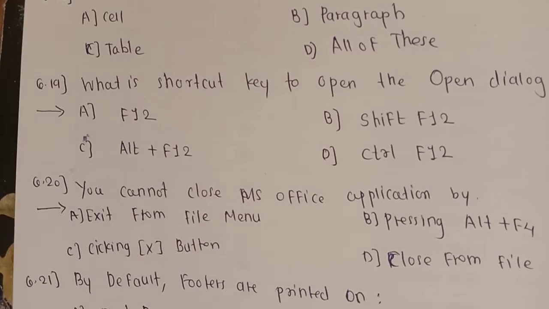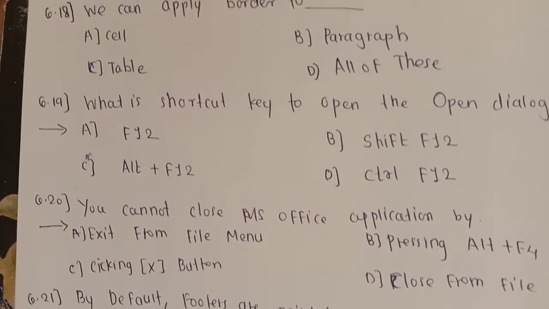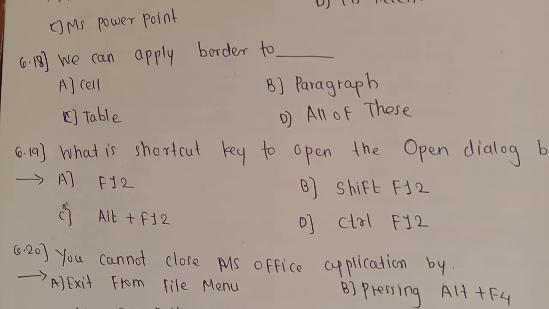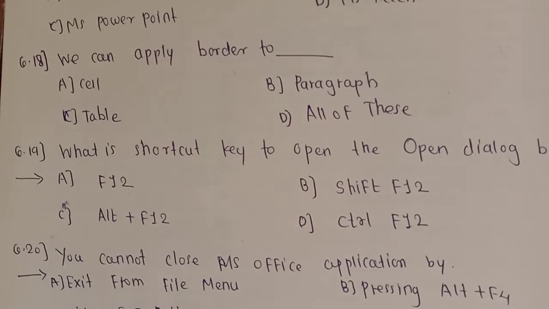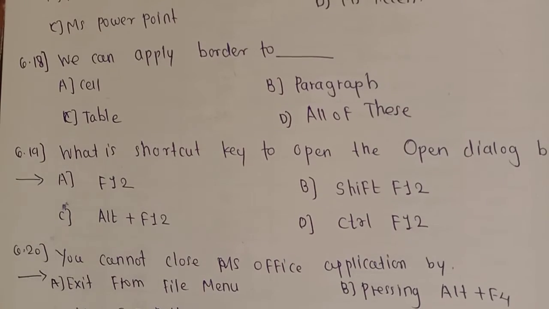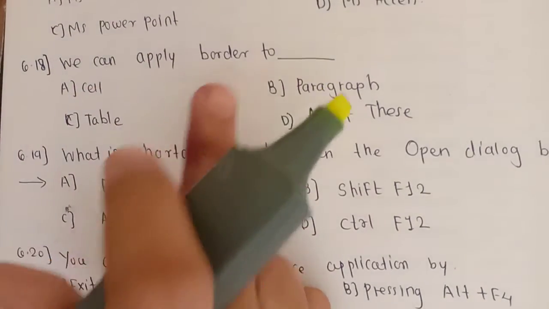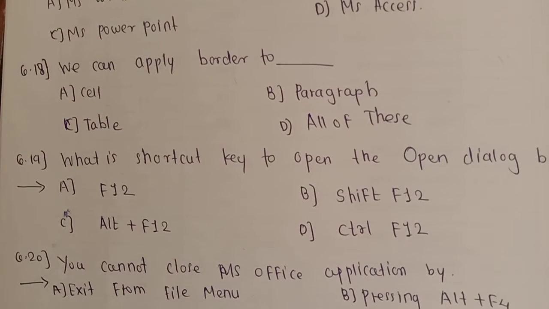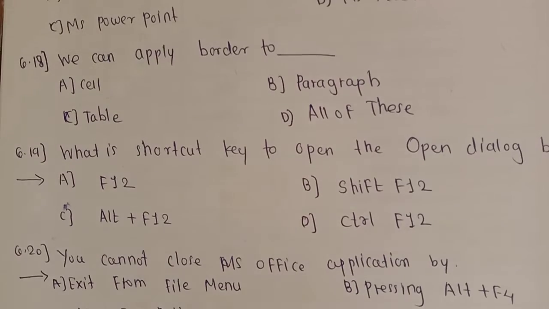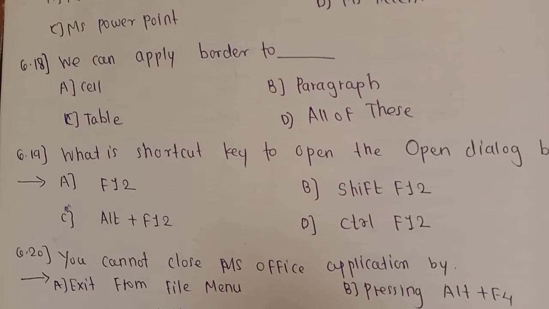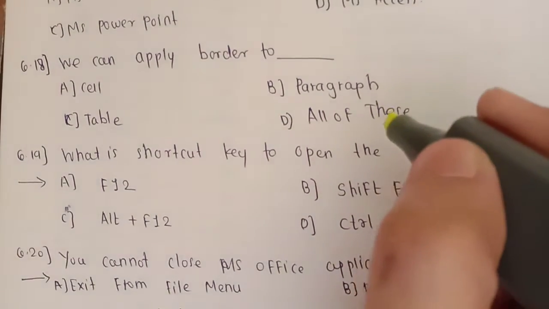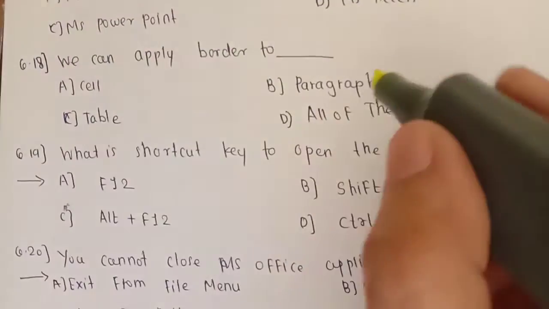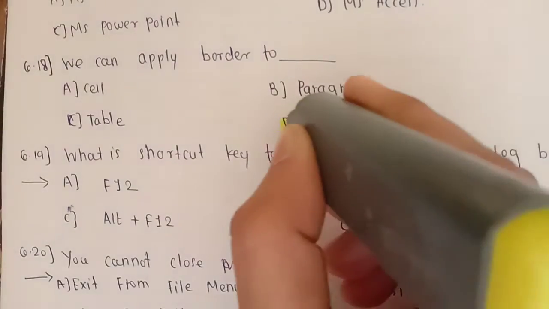Some questions are easy, but some are important, and it is important to remember these answers. Sometimes the answers are a little bit confusing. So next question. We can apply border to. The confusing option here is all of these. Sometimes all of these is not correct, but this time it is correct because we can apply border to paragraph, table, cell. So the option is all of these.